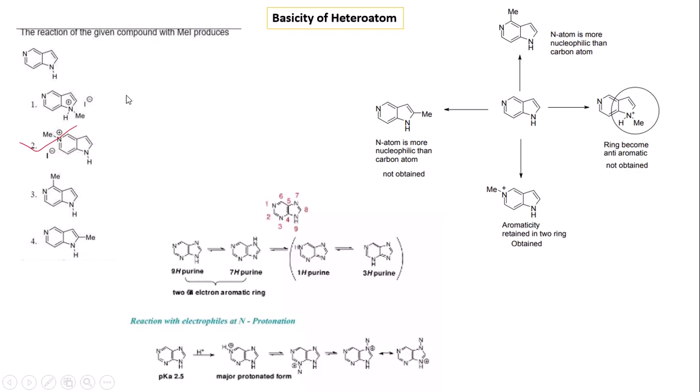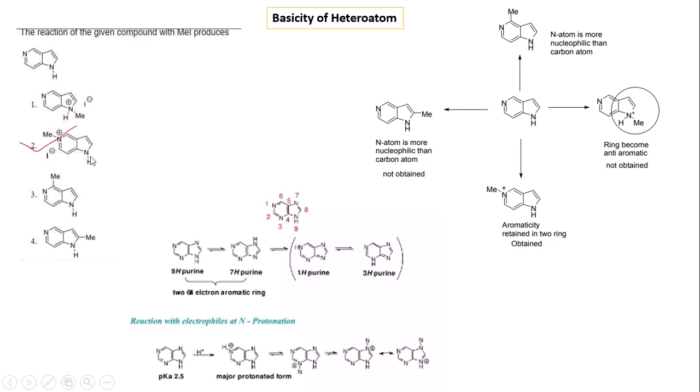Now we are going to the next problem regarding the nucleophilicity and basicity of heteroatoms. In the case of heteroatoms, there are different types of nucleophilic donor centers, where the nitrogen atom can donate electrons to the methyl group and methylation can occur at the nitrogen atom of the pyridine ring, or after resonance the negative charge can be created at the C2 position of the pyrrole ring, and the methyl group can be introduced here. So there are different possibilities, but the stabilization of the positive charge after formation of the product is very important.